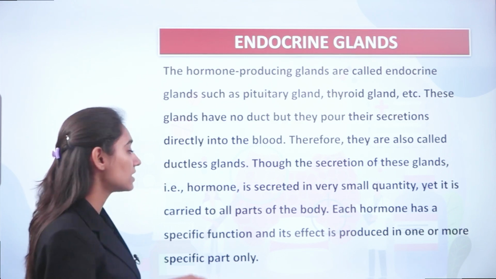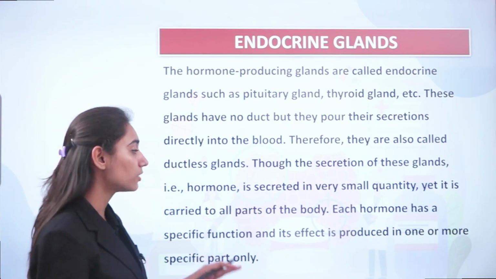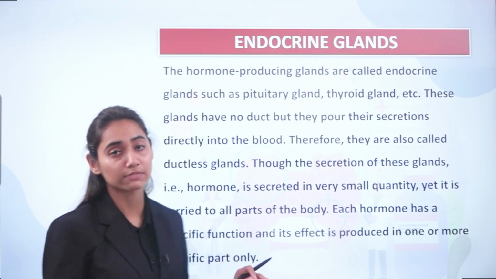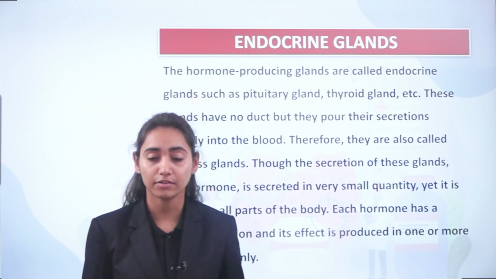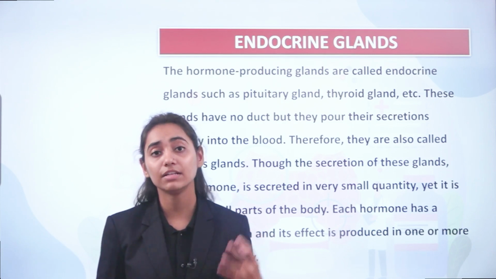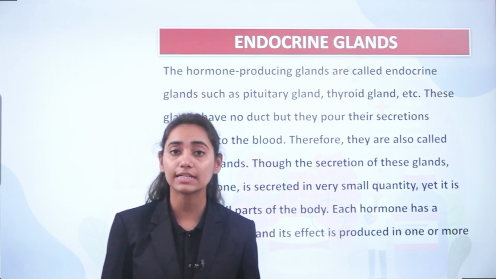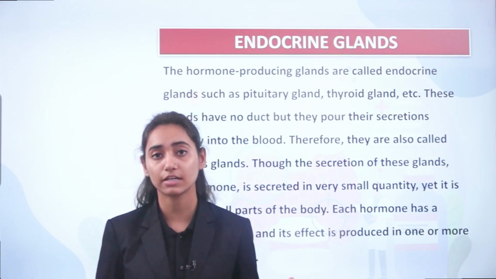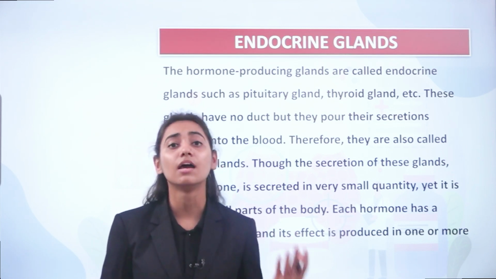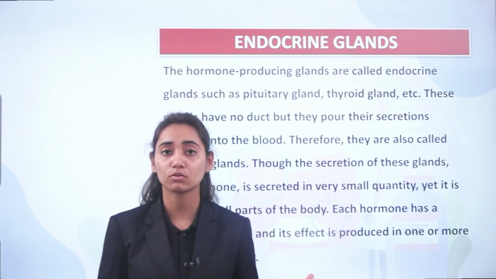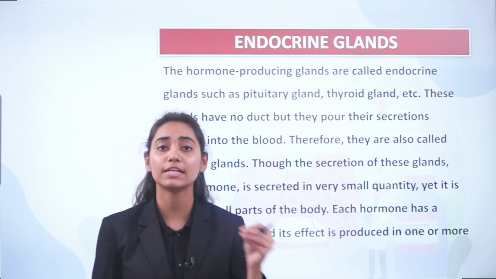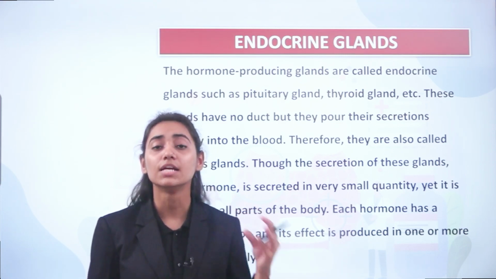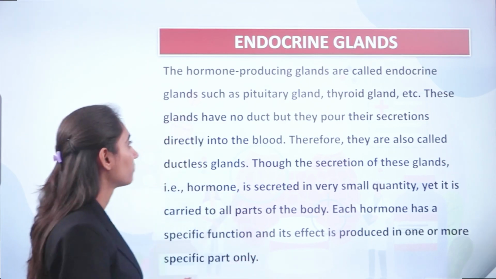Each hormone has a specific function and is produced in one or more specific parts only. For example, the growth hormone is produced in the anterior pituitary. The adrenal glands, which are located near the kidney, release the hormones cortisol and adrenaline. The pancreas releases insulin and glucagon. Therefore it is said that the release of hormones is very specific and is secreted by specific glands only.